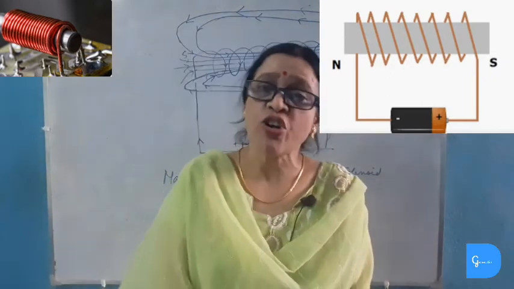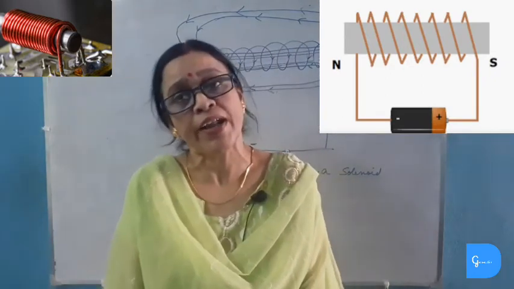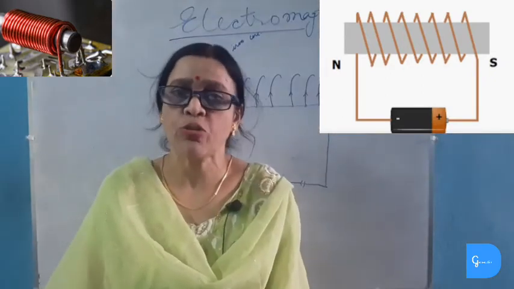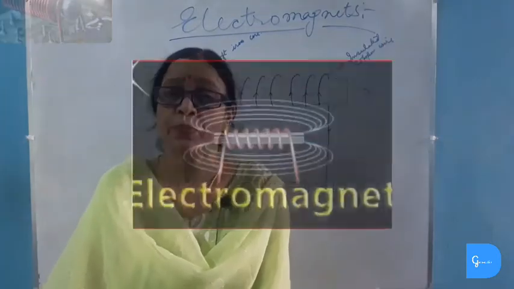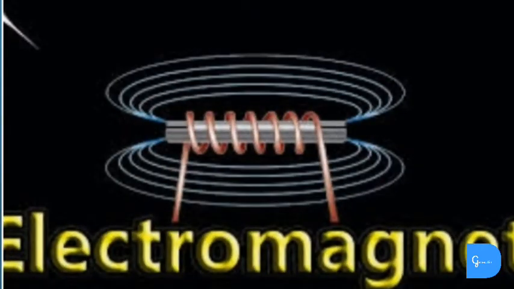Uses of solenoids. Solenoids are used for making electromagnets. Now we will study about electromagnets. Electromagnets are temporary magnets, and it is the combination of the solenoid plus iron core. These together make the electromagnets.